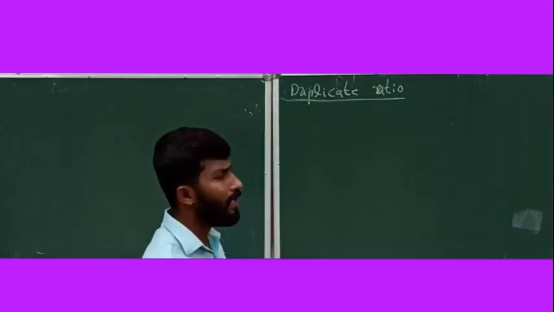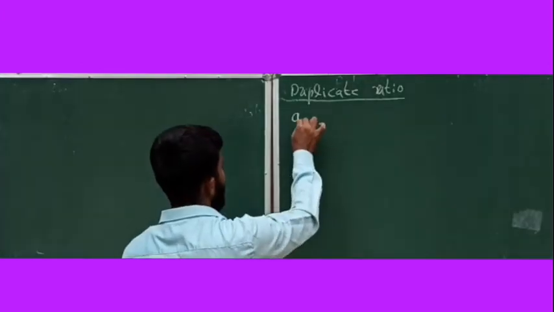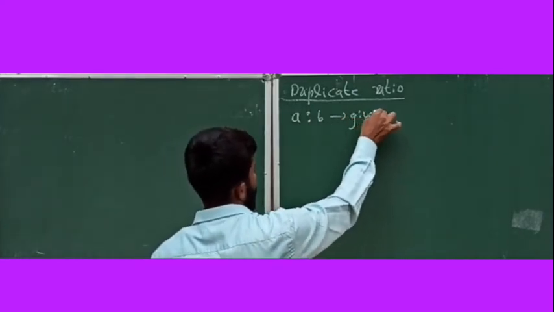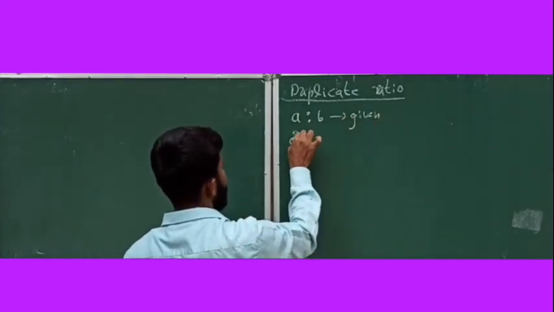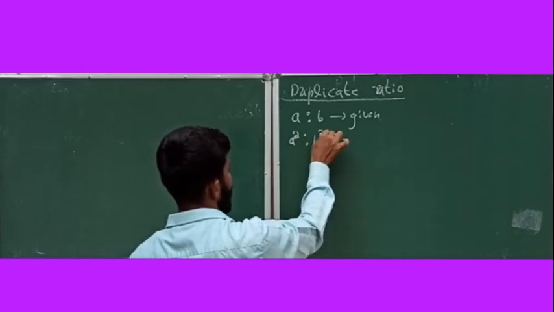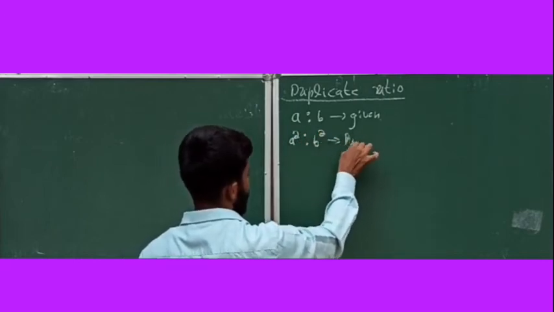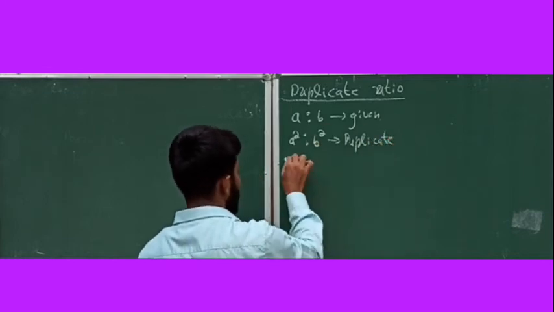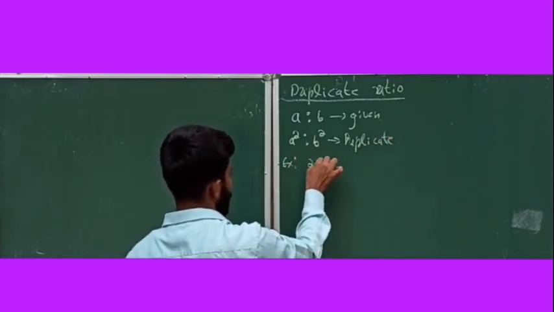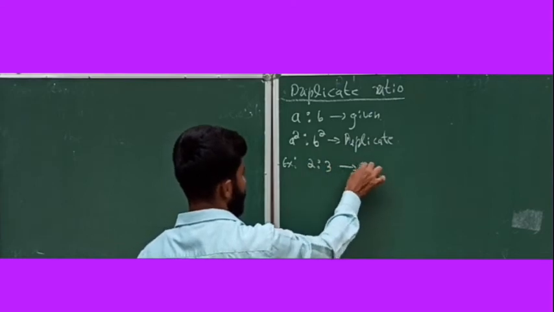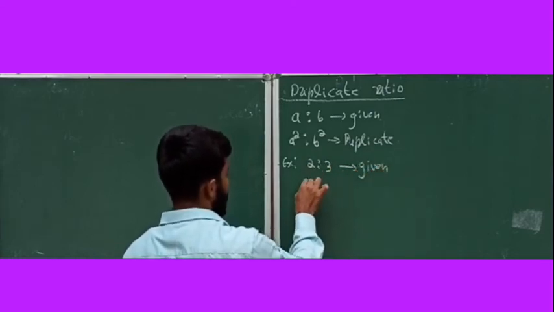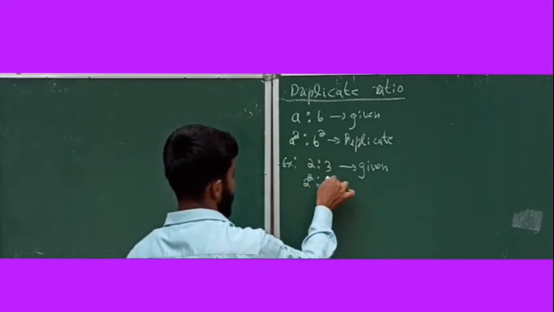Next is duplicate ratio. If a ratio b is the given ratio, then a square ratio b square is called duplicate ratio. Okay, clear? For example, see, 2:3 is given, then 2 square ratio 3 square.